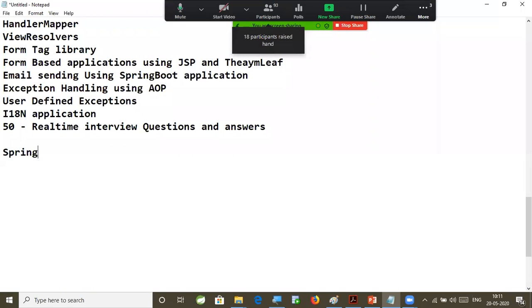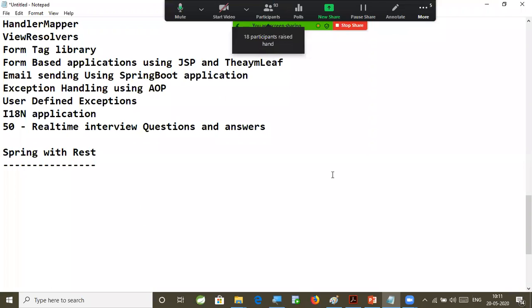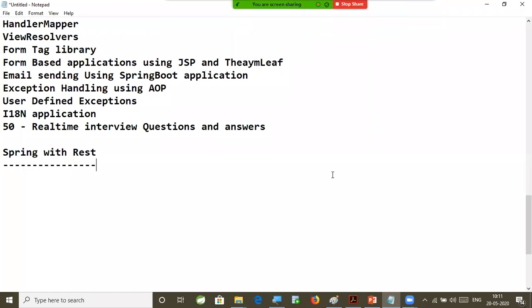The very interesting part, Spring with REST. If you don't know Spring with REST, then you will not be called a microservices developer. If you want to say that you are a microservices developer, then you need to know REST API development. Then only you will be called a microservices developer.